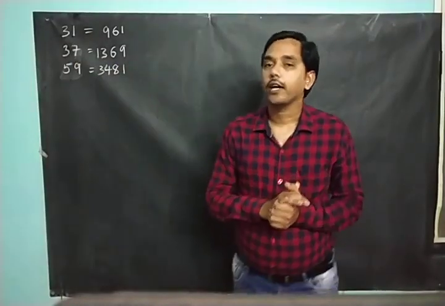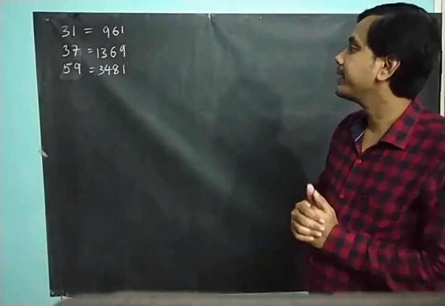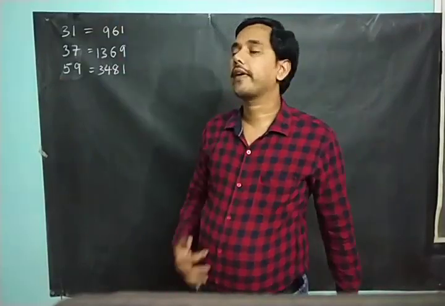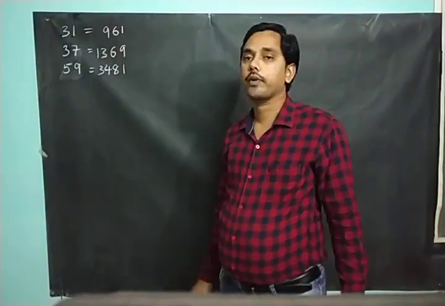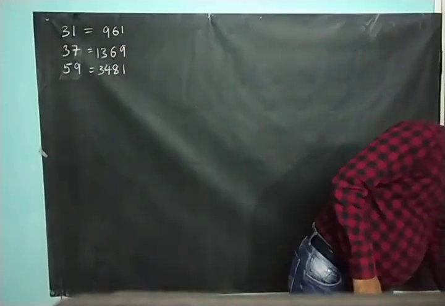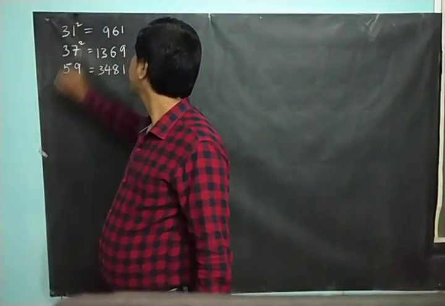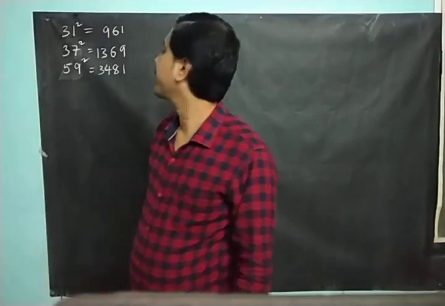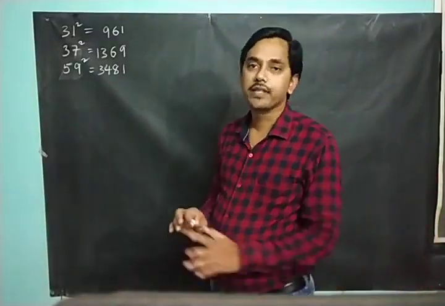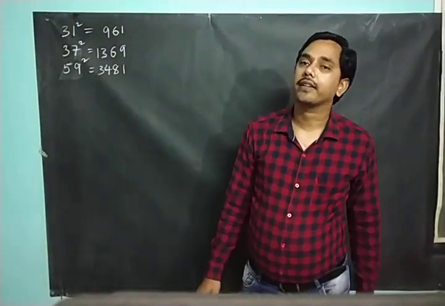So friends, I hope you have understood the previous tricks whatever I have explained here. I have given you three numbers to work out on the square. These are the answers for those 3 squares. 31 square is 961. 37 square is 1369 and 59 square is 3481. So you can take any 2 digit numbers. If you apply the method, then definitely you are going to get the squares.